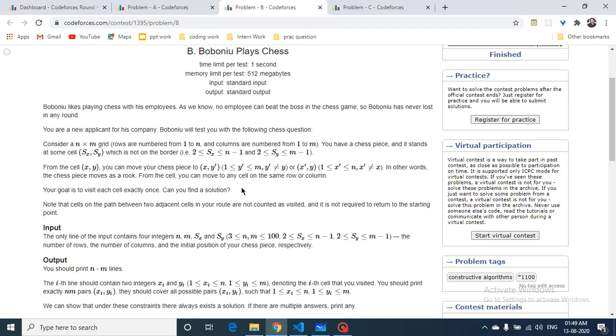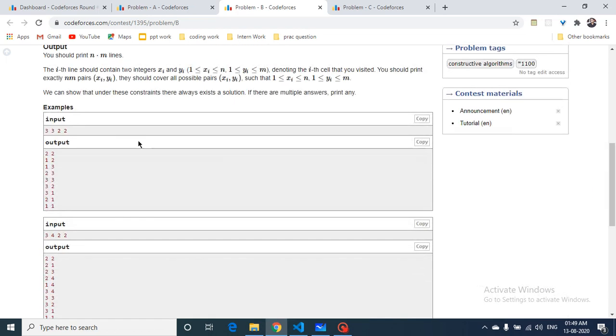Your goal is to visit every cell exactly once. You start at some given box, you have to visit every cell, you can move like a rook, and you have to find the positions. In the sample input you have a 3 by 3 grid and you start at 2, 2, and you have to print the sequence of moves such that you visit all the cells. If you understand the question well, the answer is very simple.